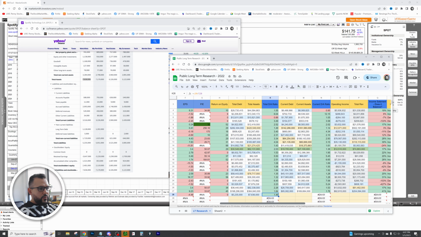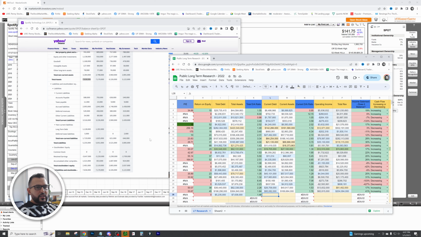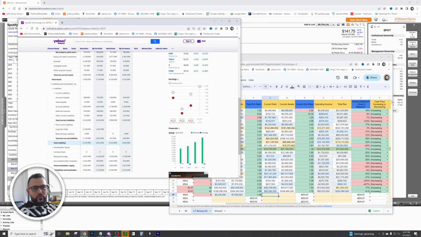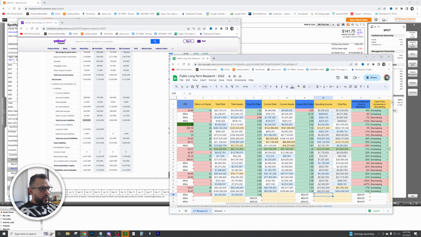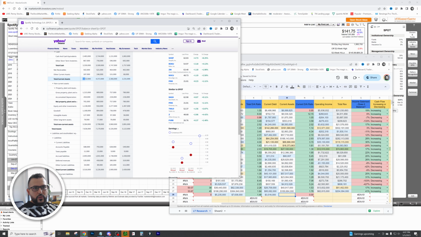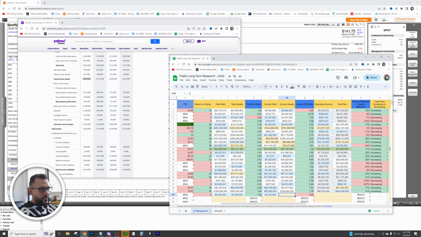So let's go ahead over here and let's go to current debt and current asset. Okay, so what are we looking at? We're looking at current liabilities, 3.5. Whoops, 3.5, and then we got current assets, 4.5. Let's put that here. Perfect. So that also balances out.